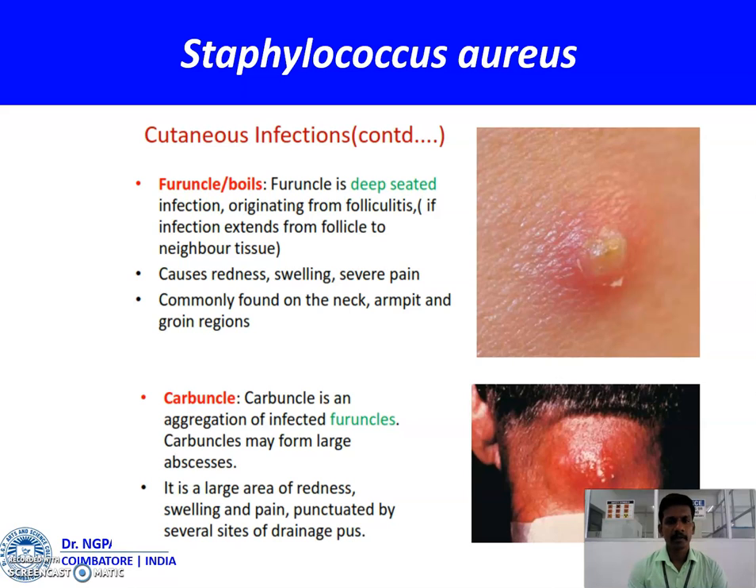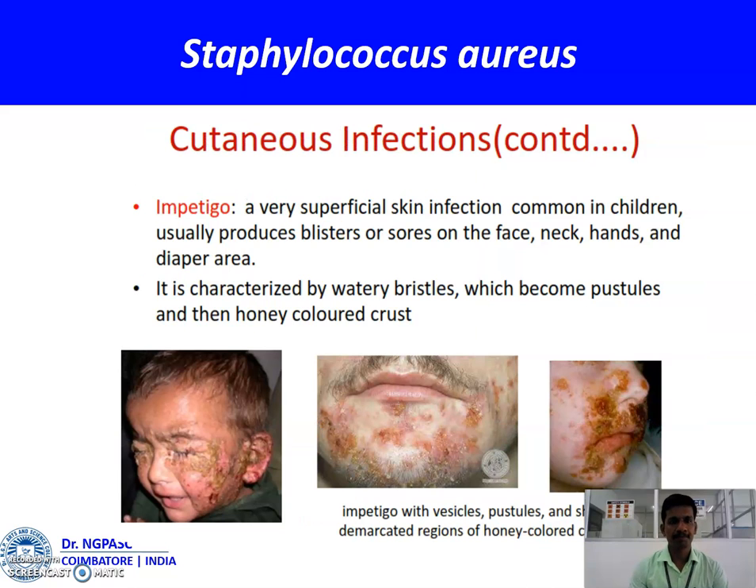Furuncles or boils. Furuncles are deep-seated infections originating from folliculitis, when infection extends from follicles to neighboring tissues. It causes redness, swelling, and severe pain, commonly found on the neck, armpit, and groin region. A carbuncle is an aggregation of infected furuncles. Carbuncles may form large abscesses. It is a large area of redness, swelling, and pain, punctuated by several sites of draining pus.